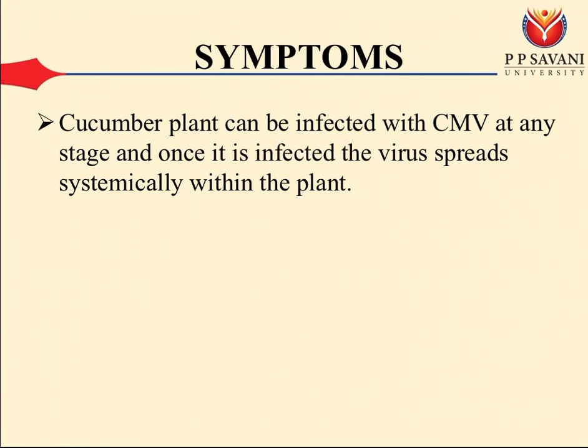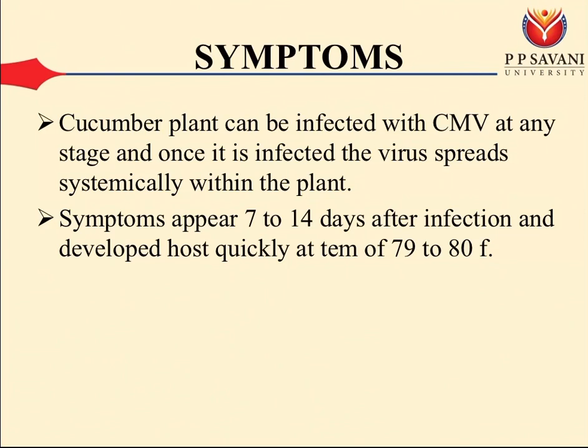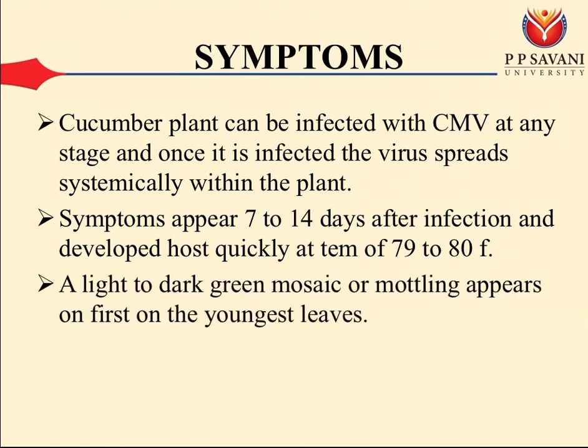A cucumber plant can be infected with CMV at any stage, and once it is infected, the virus spreads systemically within the plant. Symptoms appear 7 to 14 days after infection and develop quickly at a temperature of 79 to 80 degrees. A light to dark green mosaic mottling appears on the youngest leaves.